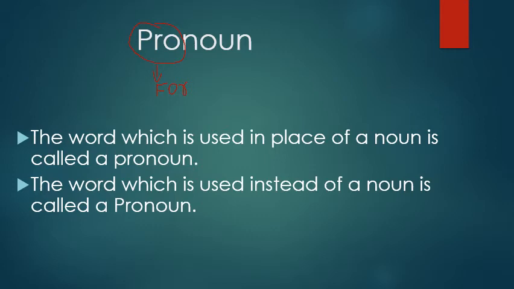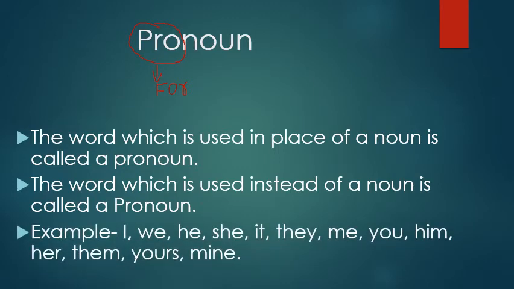So a pronoun means the word which we are using in place of a noun, or instead of, or for a noun. For example, I, we, he, she, it, they, me, you, him, her, them, yours, mine.